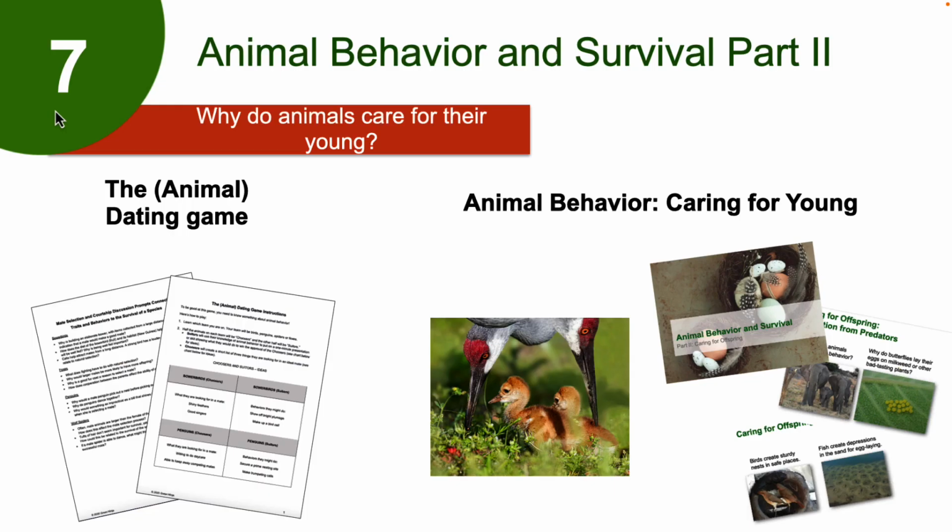those things better. In Lesson 7, we play the animal dating game. Students play the role of a suitor or a chooser for a specific species: a bowerbird, a penguin, a wolf spider, or a fox. Using some background information, the choosers make a list of criteria that they're looking for, while the suitors assemble costumes or plan actions to show off for the choosers. After the game, use the mate selection discussion prompts handout to facilitate a discussion.